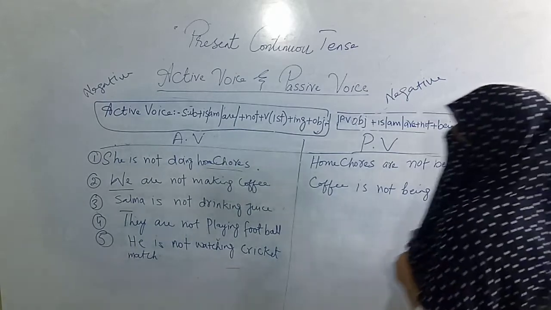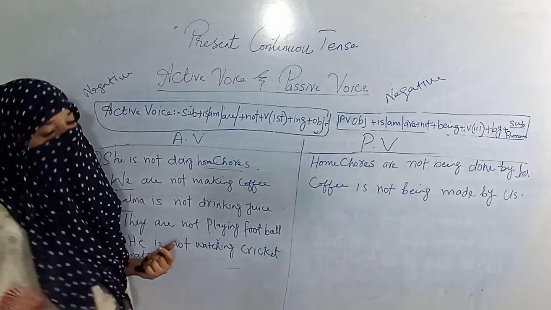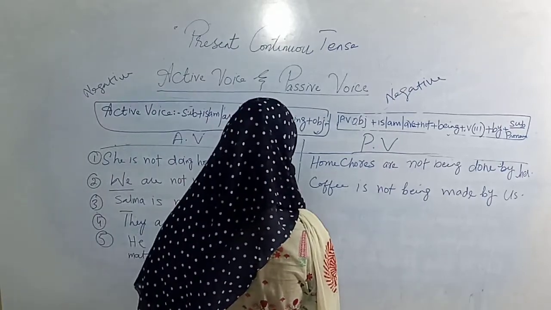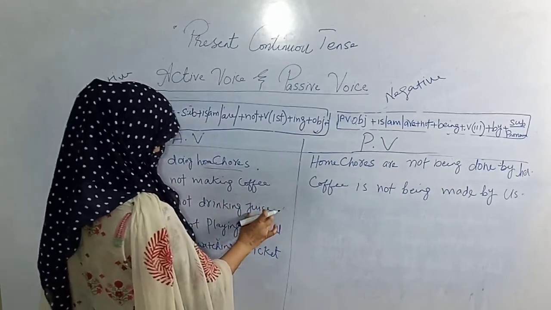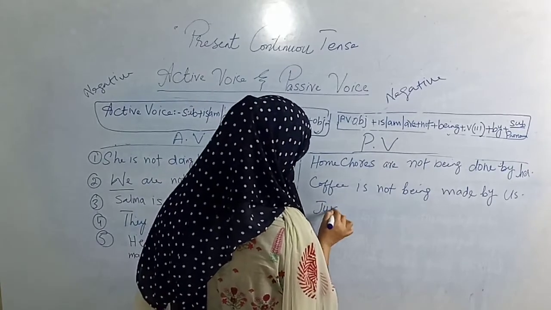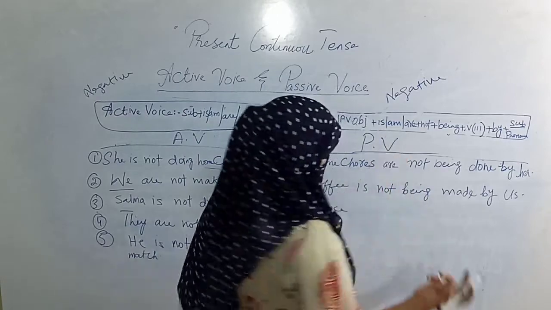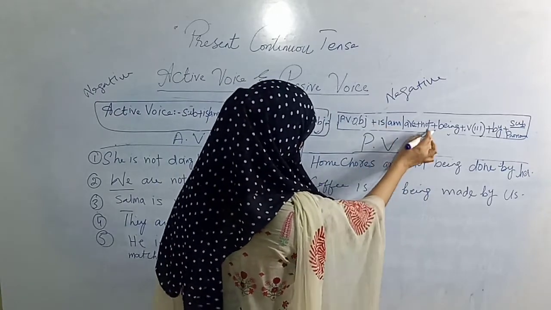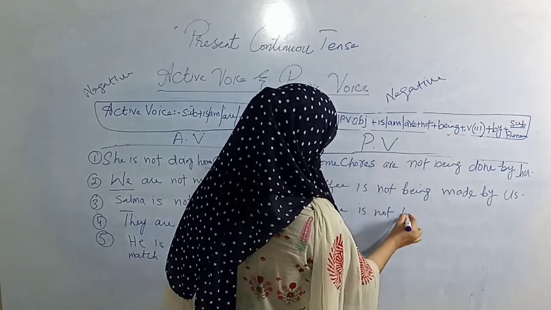Alright, so the third sentence says Salma is not drinking juice. Salma juice नहीं पी रही है. So the juice, the last word, because Salma is acting upon juice, so the juice is the object. Juice is a singular object, so is will come here, and not because it is negative, so not will come here. Being will come according to formula.